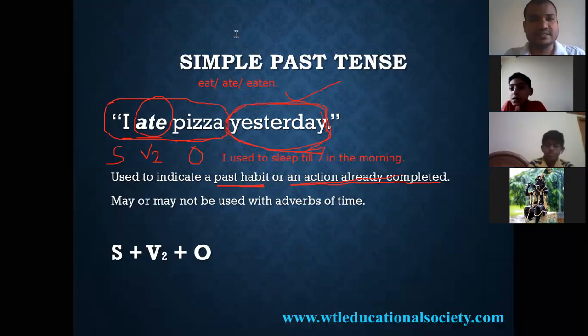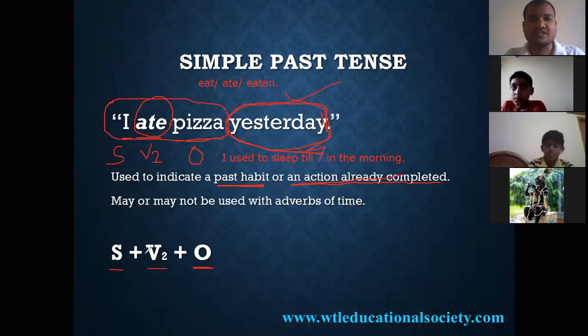Now, just observe the structure. What is the structure here? Subject plus verb form 2. Verb form 2 is nothing but V2, the past tense. Next, O means object.